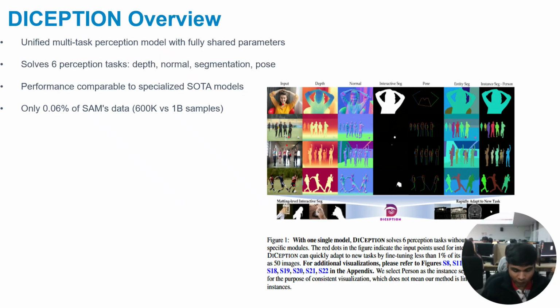So what exactly is DICEPTION? It's a unified multitask perception model with fully shared parameters that can solve 6 different perception tasks, as you can see. What's remarkable is that it achieves performance comparable to specialized state-of-the-art models while using only 0.06% of SAM's training data. That's 6.6 million samples compared to SAM's 1 billion samples. On the right, you can see visual examples of DICEPTION solving all these different tasks with a single unified model.